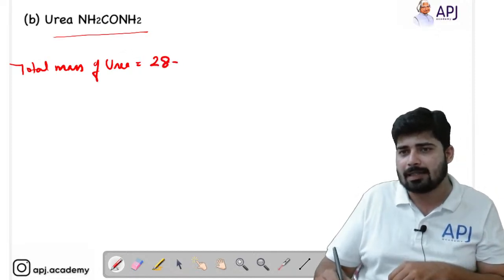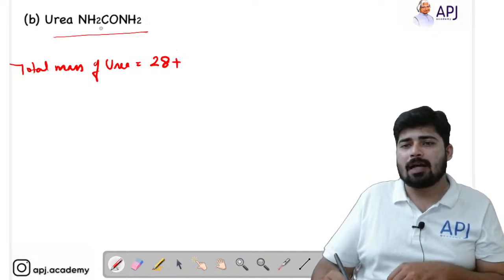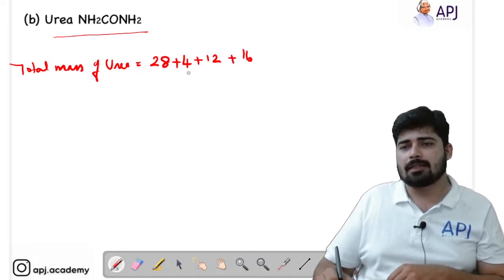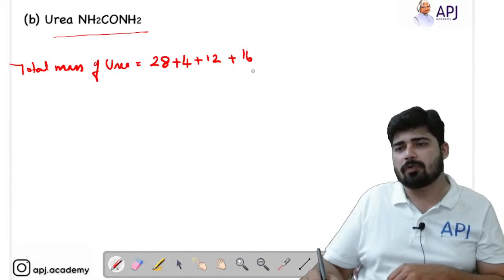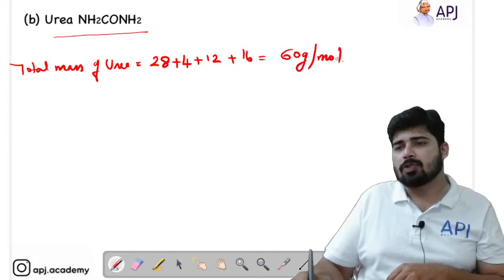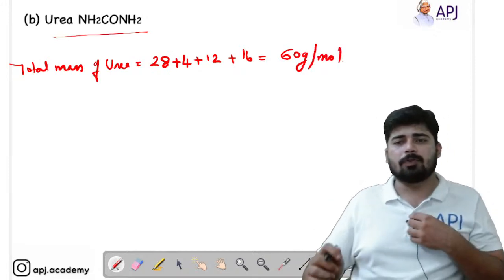I am just writing it directly. Here we have 4 hydrogen atoms, so it will be 4, plus 1 carbon atom, that is 12, plus 1 oxygen atom, that is 16. So here we will be getting 32, 42, 44, 54, 60. So the total value is equal to 60 gram per mole. Right? So that is the molar mass of urea.